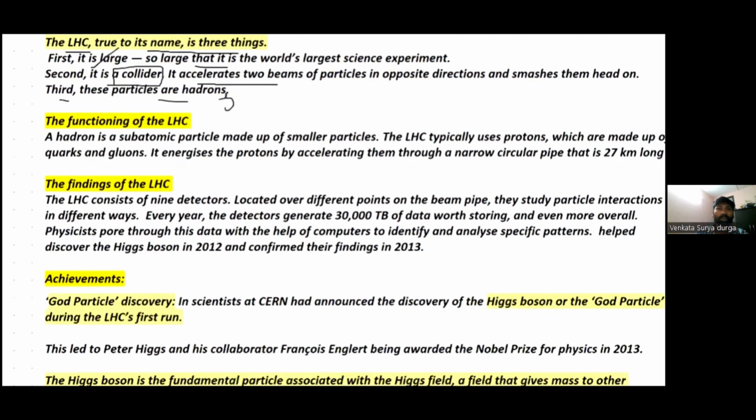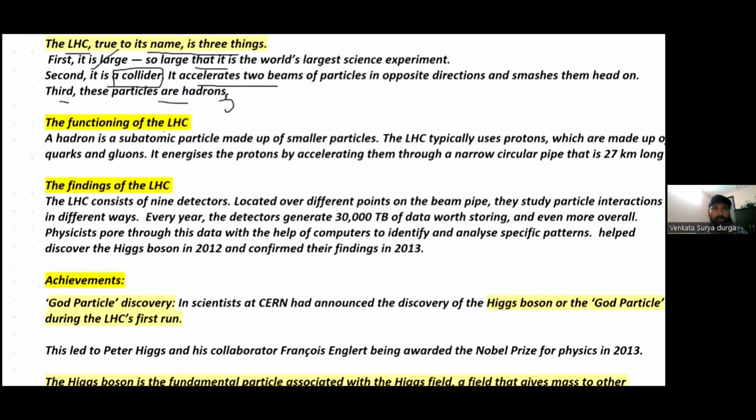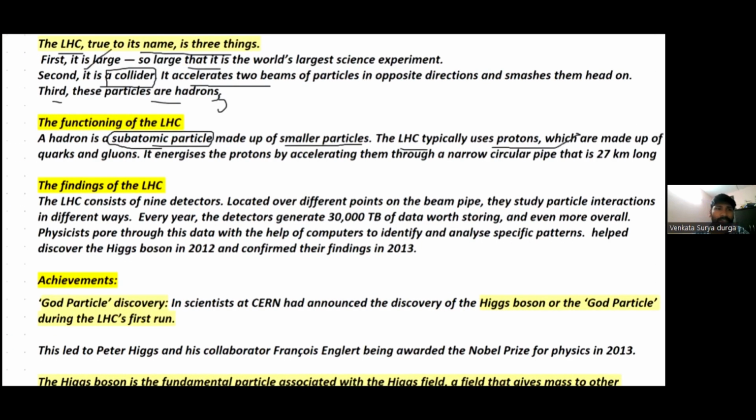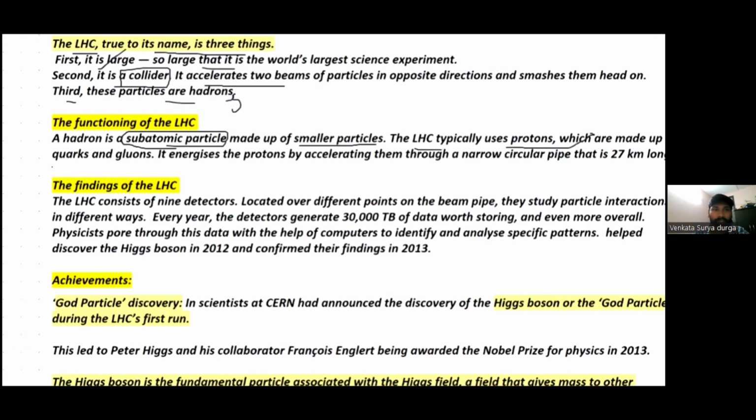So the functioning of the Large Hadron Collider. Hadron is a subatomic particle. We have discussed what a hadron is. It is a subatomic particle made up of smaller particles. Subatomic particles are very small in size. This Large Hadron Collider typically uses protons in its experiment, and these protons are made up of quarks and gluons.